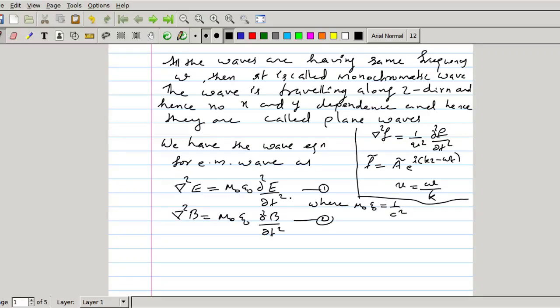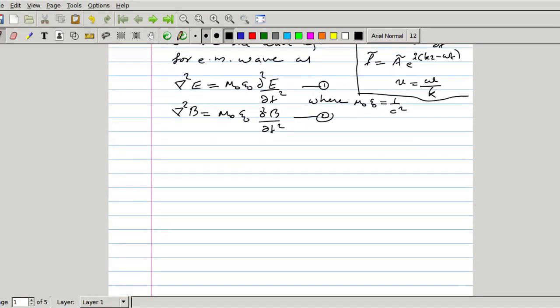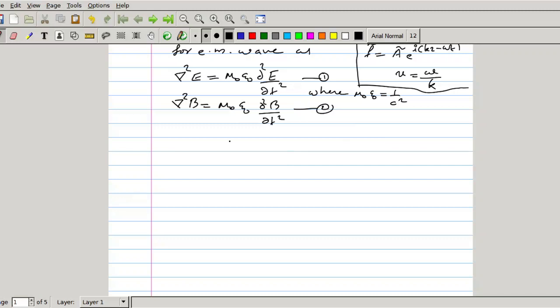So the solution, in a similar fashion, we can assume the solution of these equations 1 and 2 as, the solution of equation 1 can be assumed as E, a function of z and t. So E(z,t), one dimensional case we are assuming. So we can write it as its amplitude, instead of A, I am writing E0 complex.